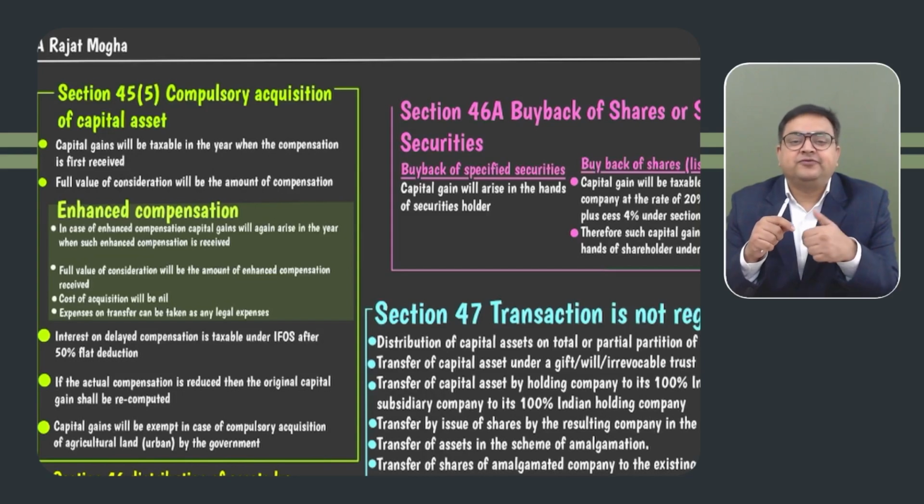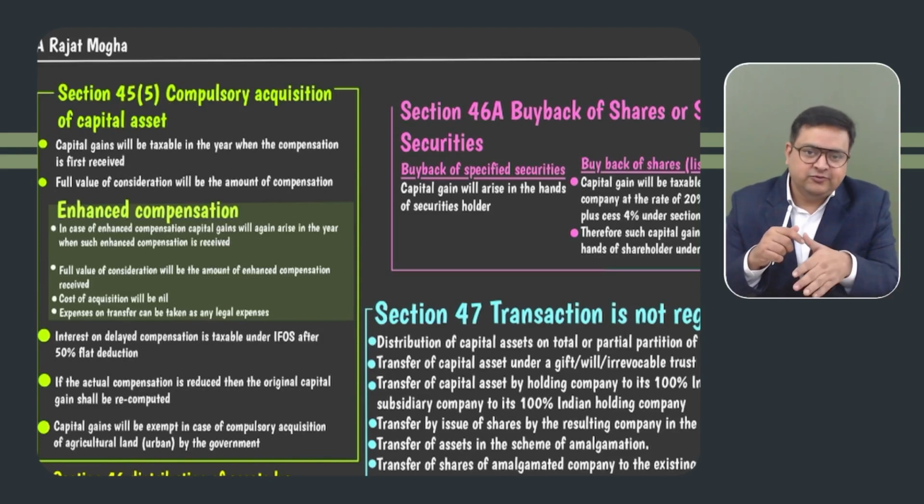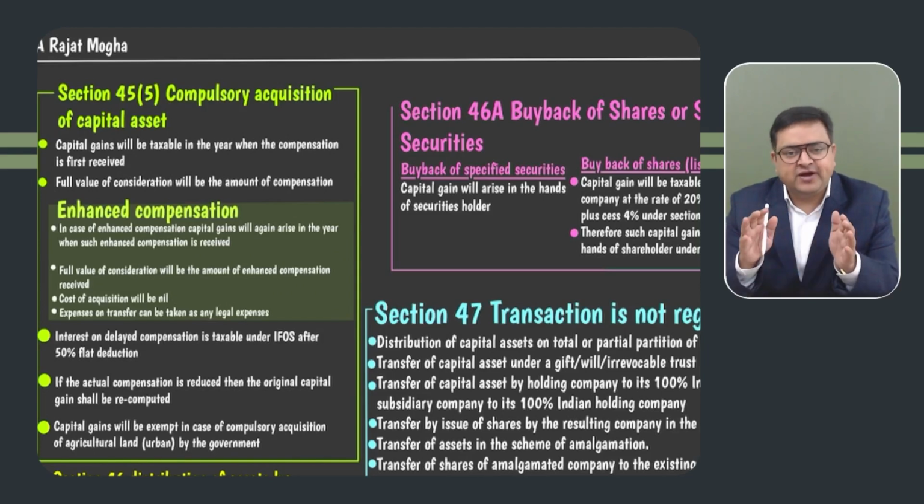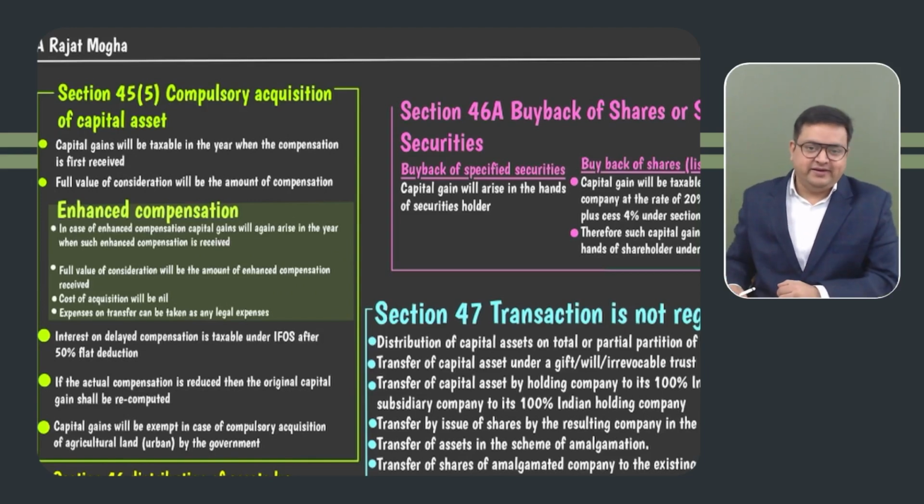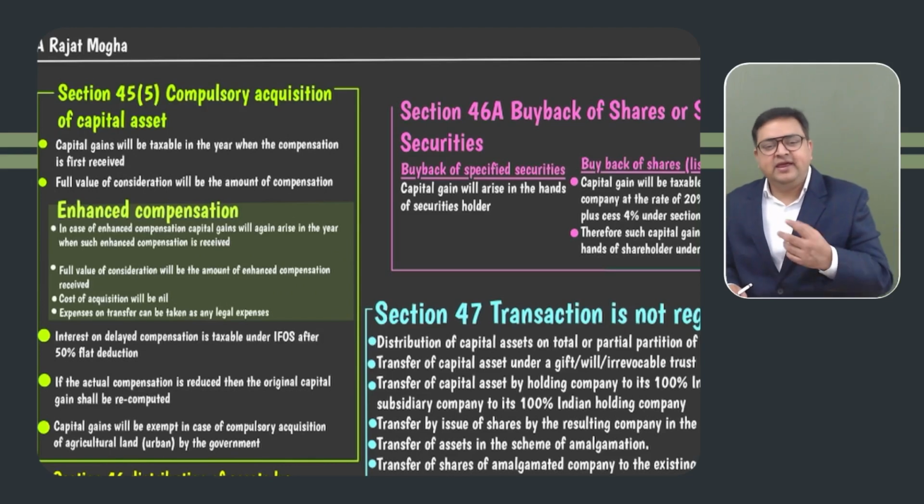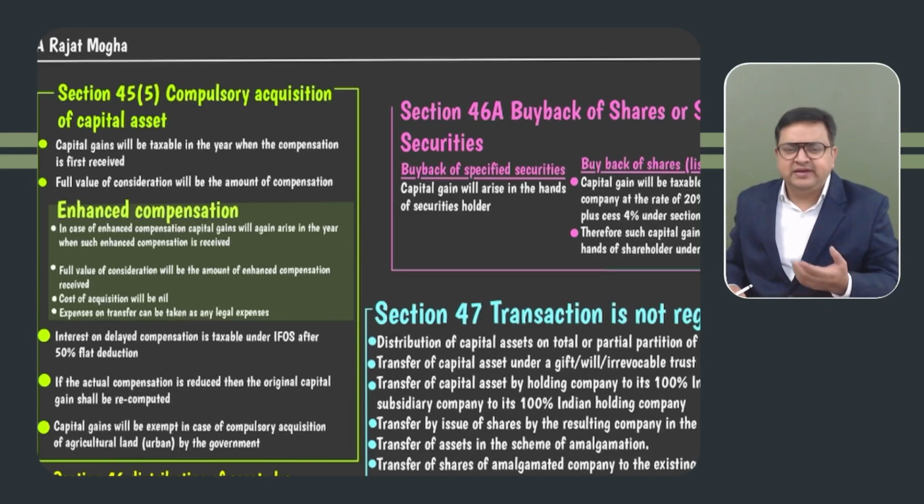And subsequently, whenever enhanced compensation is received, again it would be taxable as a capital gain. What type of capital gain would it be? Long term or short term depends upon the original capital gain. If the original capital gain was long term, this would also be long term. And the cost of acquisition and cost of improvement would be zero in case of enhanced compensation. Why? Because you have already claimed the cost earlier. Correct? But yes, if there are any expenses on transfer, litigation expenses, legal expenses, you can deduct those.